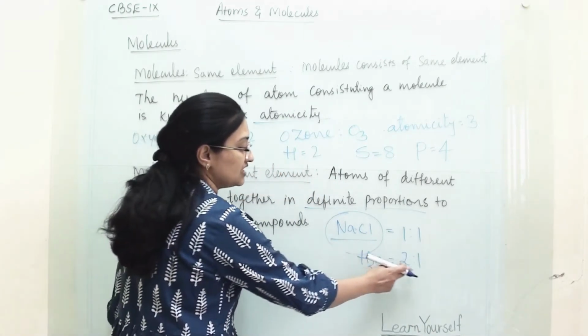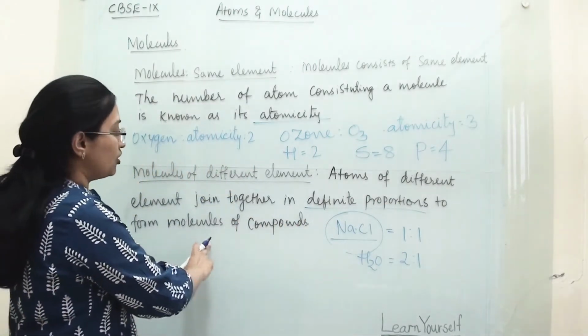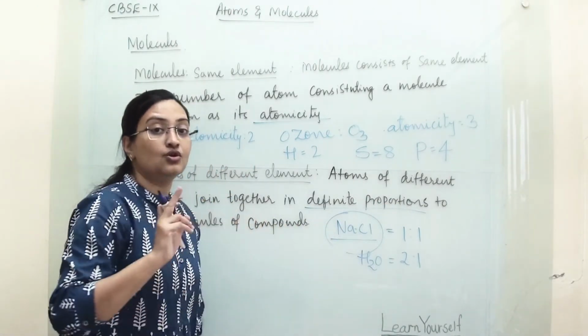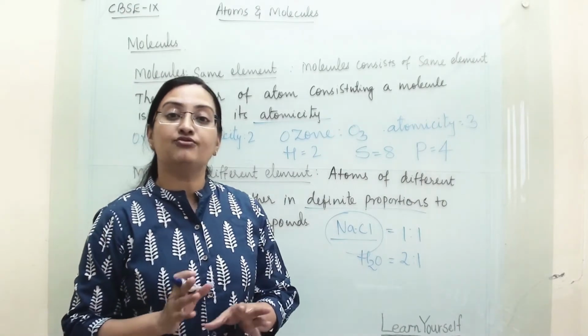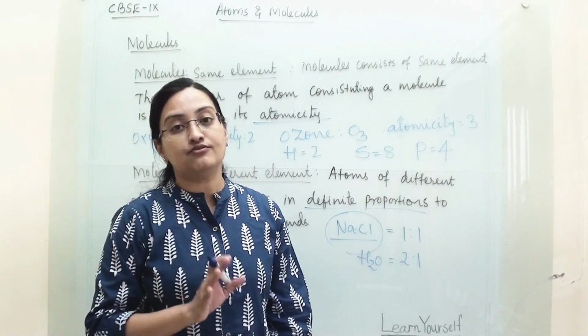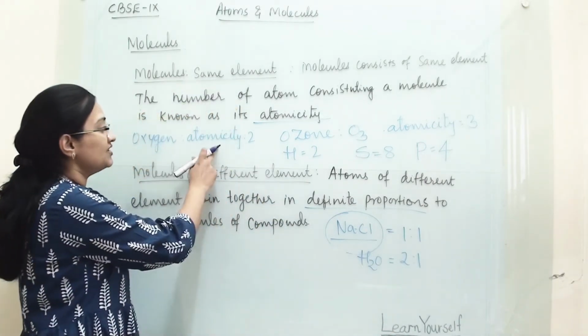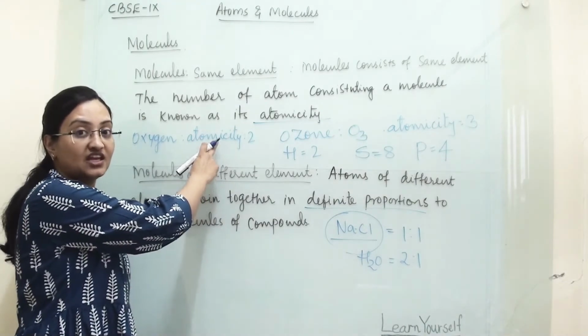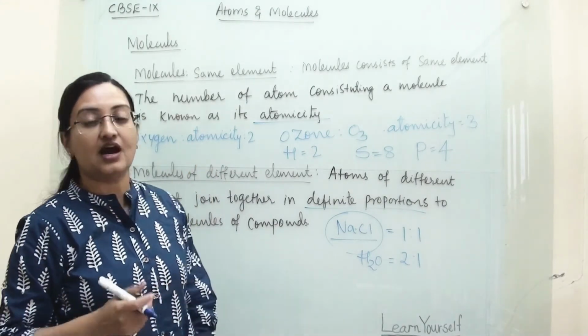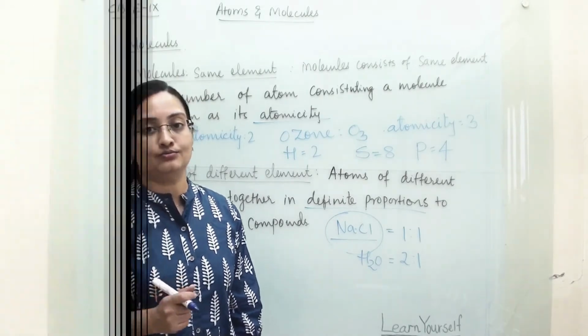So this is known as definite proportion to form molecules of a compound. Compounds are made up of different elements, whereas molecules form from the same kind of elements. And in a molecule we also check its atomicity, that is, how many atoms are combined in one particular molecule.